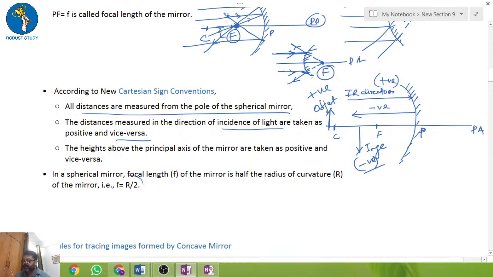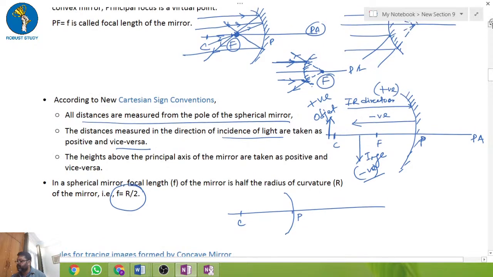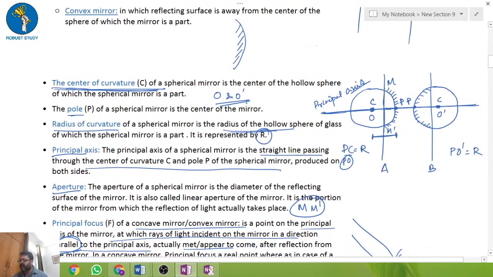The focal length is half of the radius of curvature. So if you take a mirror, this is the center of curvature. If you remember what I have told you, what is the radius of curvature?